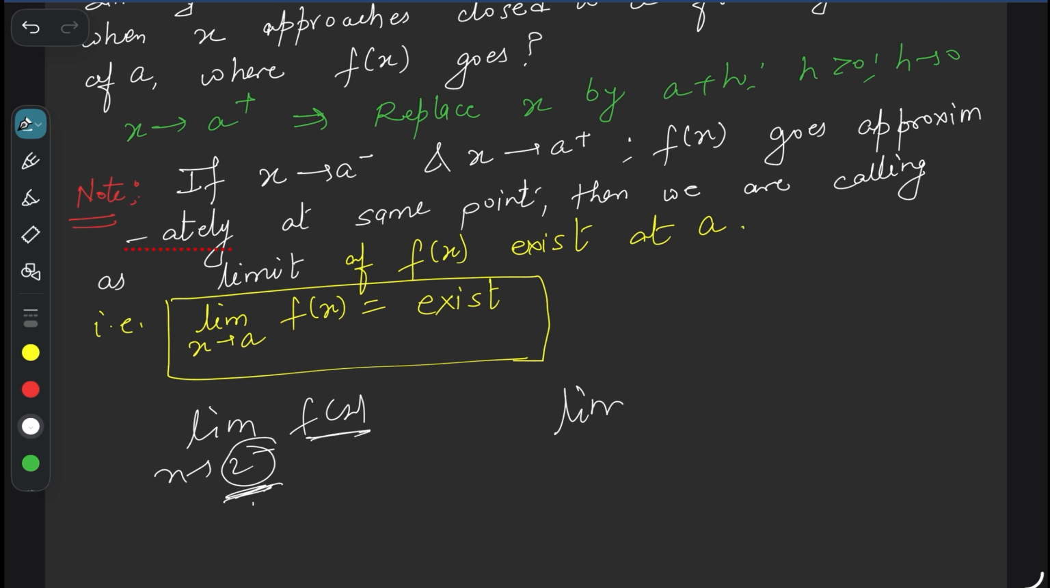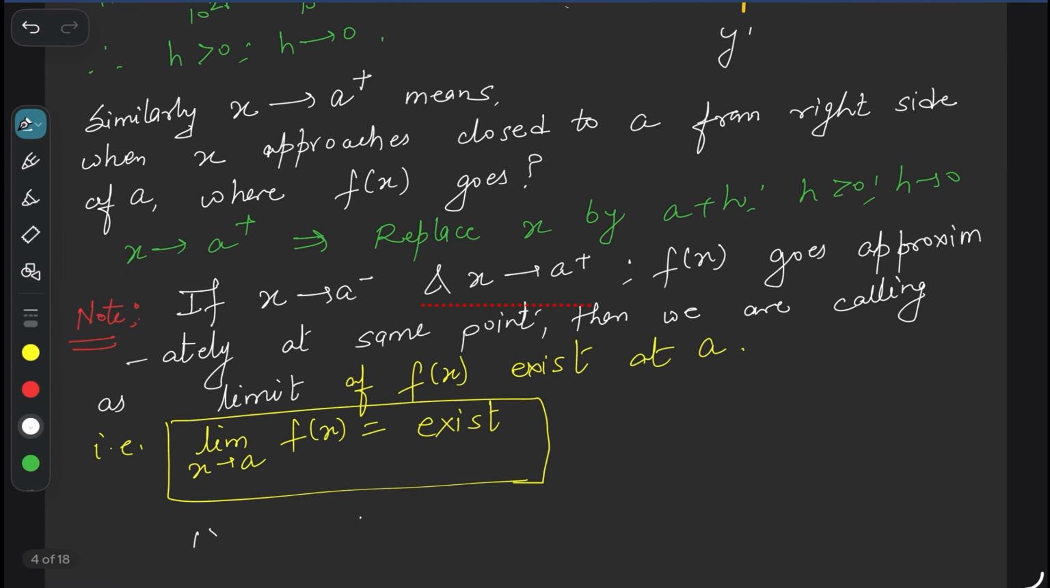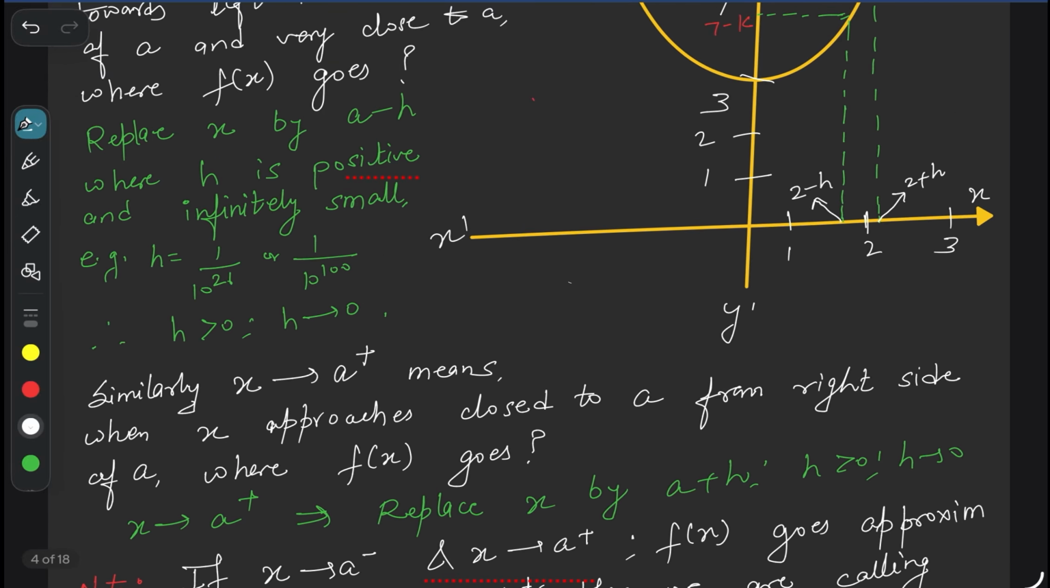Or if you are writing limit x tends to minus 2 plus, which means not a positive number. This one is from the number minus 2, that point is minus 2. At minus 2 we are approaching from the right hand side, this is the plus sign. Got it? So we got the idea about the meaning of a minus and a plus.